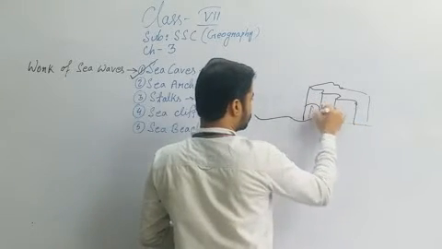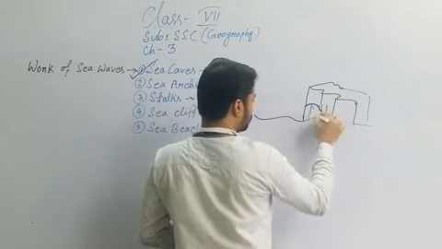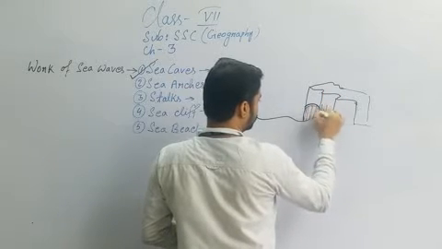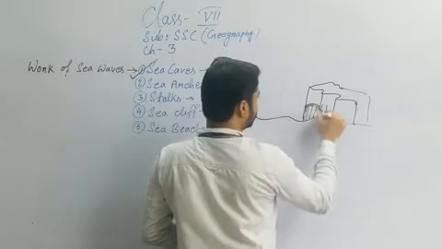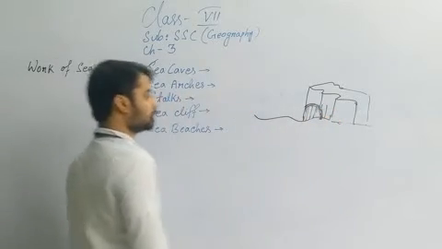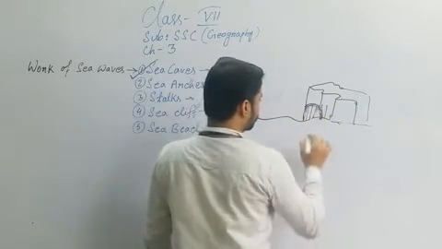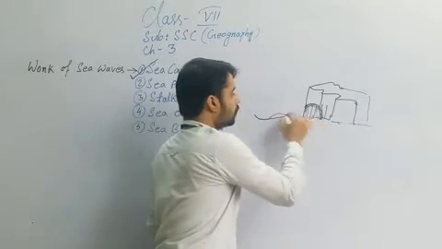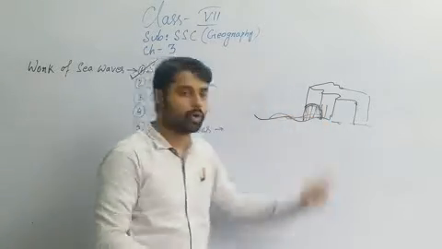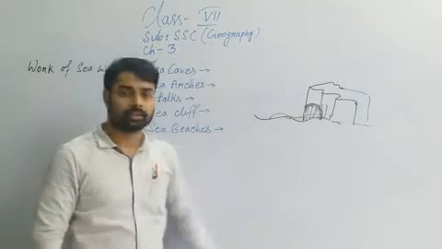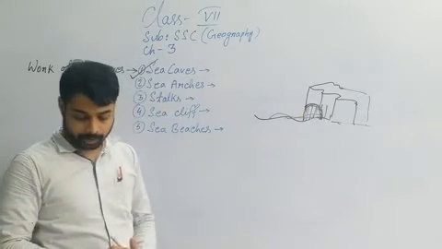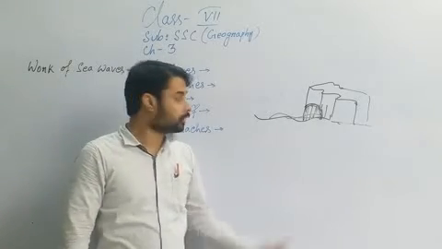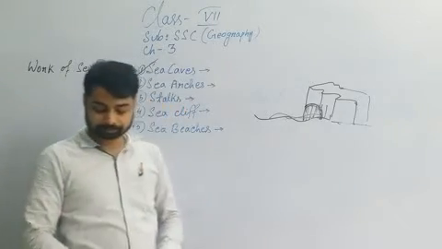This type of deep hollow caves are created inside this portion. It is very deep because the sea waves again and again struck on the cracks, on the walls, and created this type of deep and hollow caves, and they are called sea caves.